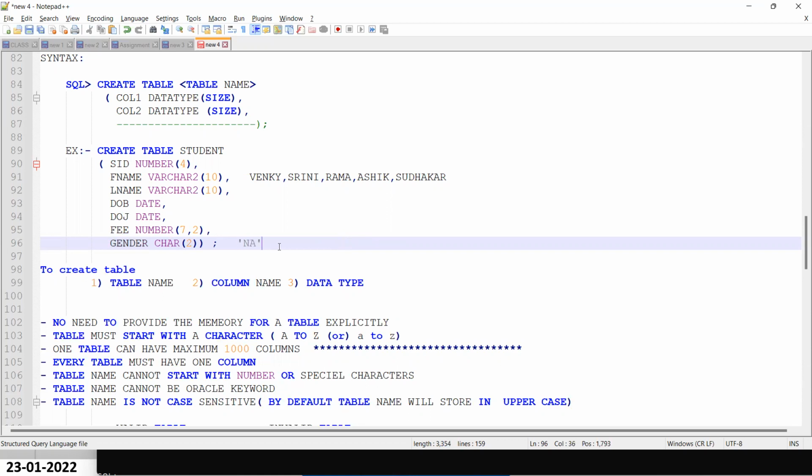NA is always 2 bytes. So what you need to do? Char of 2 you have to declare. So whenever you know that the column is always inserting fixed data, then you have to declare char. Whenever you know that the column is dynamic, then you have to use varchar2.